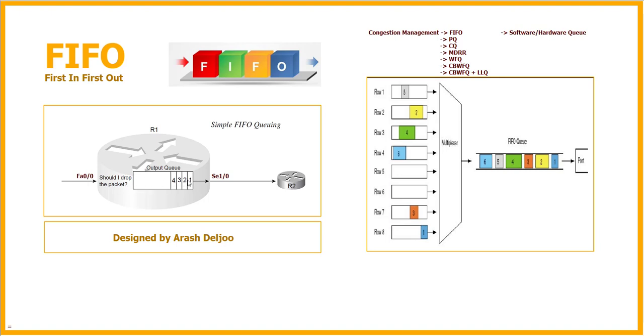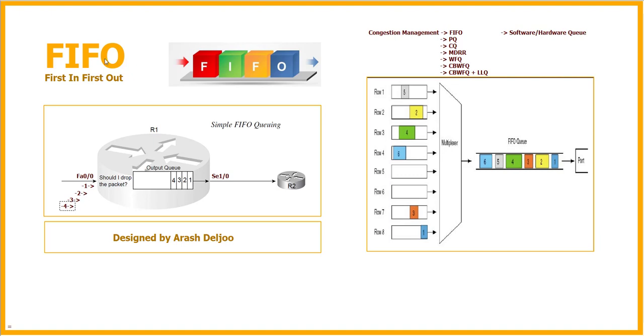For example, as you can see, we have received 4 packets, packet 1, packet 2, packet 3, according to the order in which we are receiving them. Packet 1 is the first packet, packet 2 is the second packet, packet 3 is the third packet, and finally packet 4 is the fourth packet. We are gathering all of these packets inside the memory of the router, and we will have one output queue, one logical queue, and here we have a pointer to those packets.